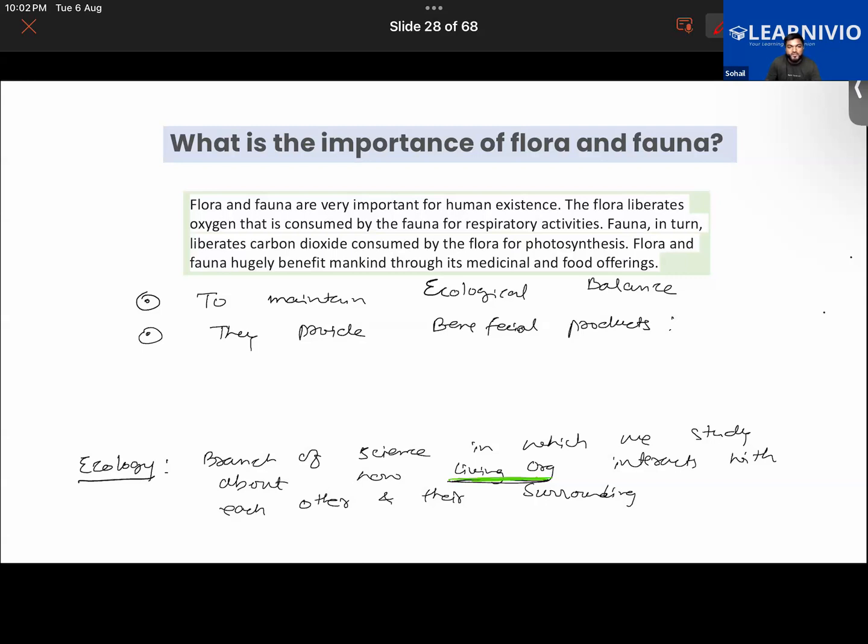We get food from them, and we get oxygen from them, right? And flora is essential to reduce soil erosion also. They maintain the climate also. They have a good role to play in the water cycle and all that. So they provide us with lots of beneficial products.